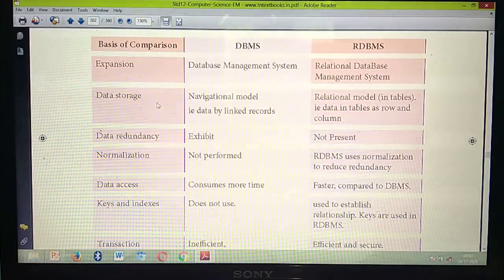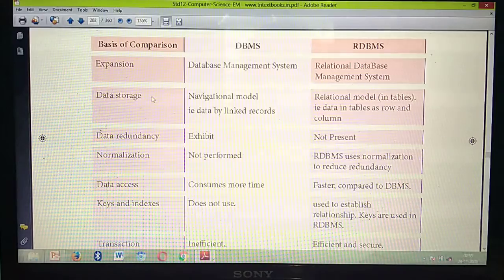Then data storage. We have studied a lot of data models to store the data, isn't it? Here in DBMS they are using the navigational model. Which model do they use for storing the data? Navigational model. In this model you store the data in the form of records.